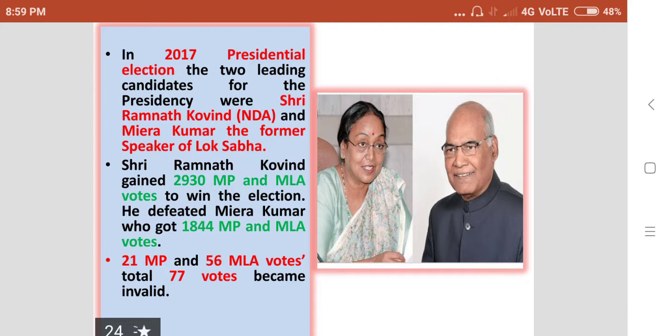If we give responsibility to such MPs and MLAs, we get the government we deserve. Because of that reason only, India is facing many problems. We don't have a stable government in our country, so there is unstable administration. These are the two candidates, Ramnath Kovind and Meera Kumar.